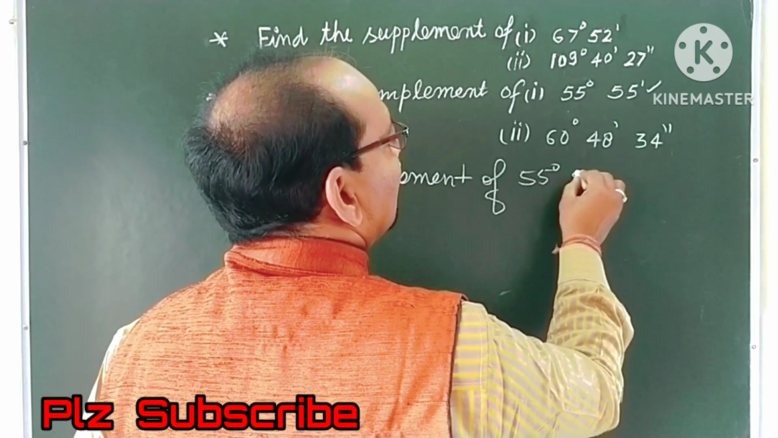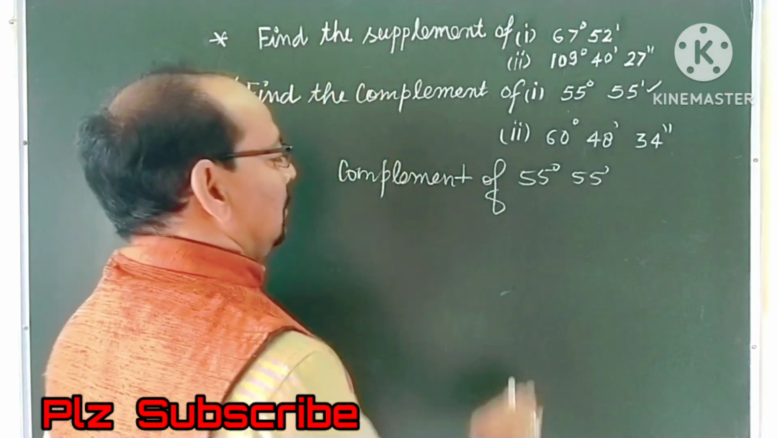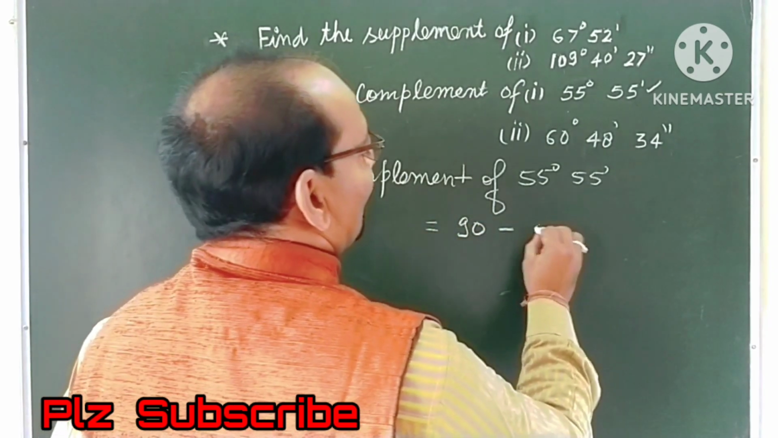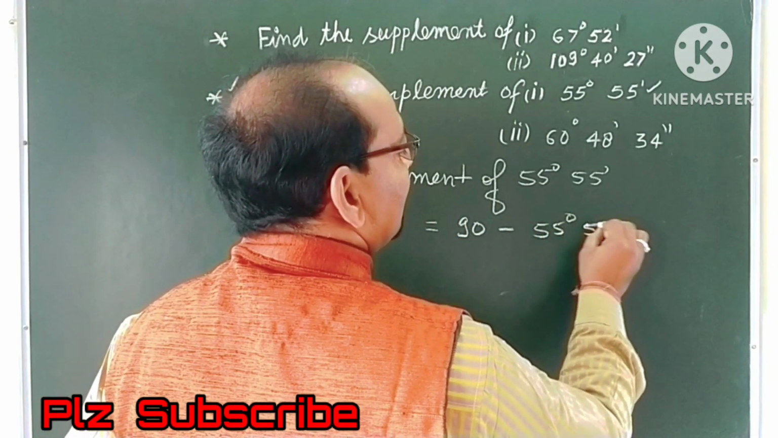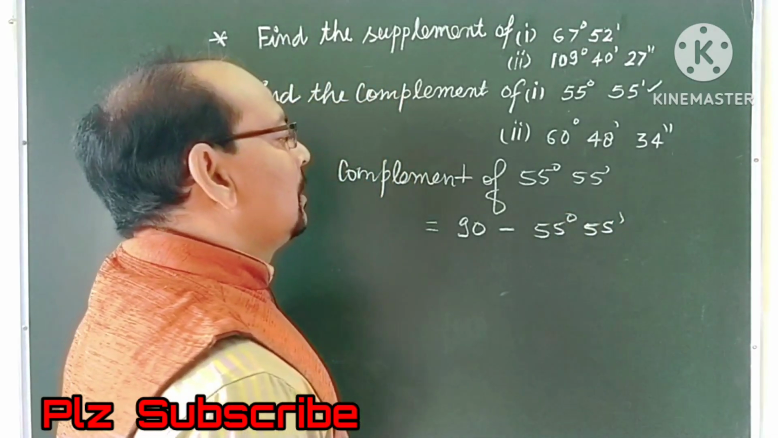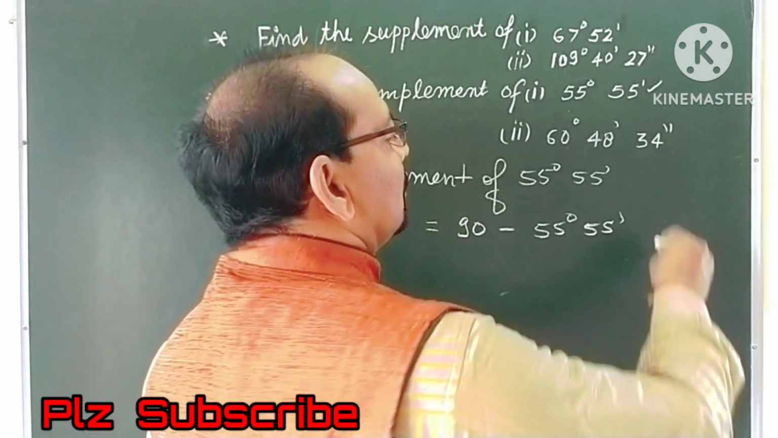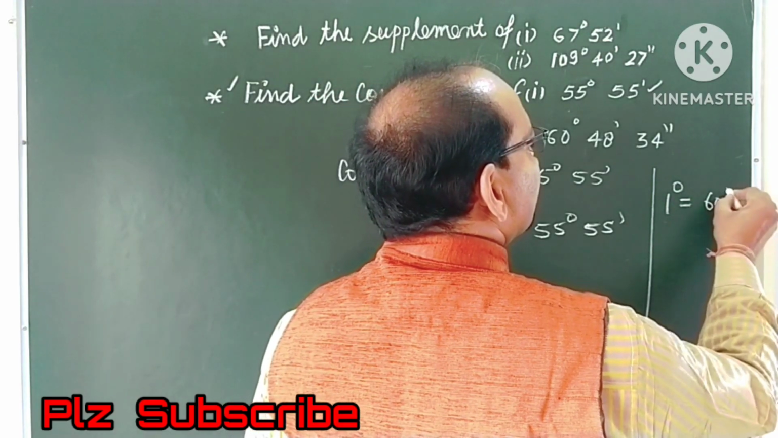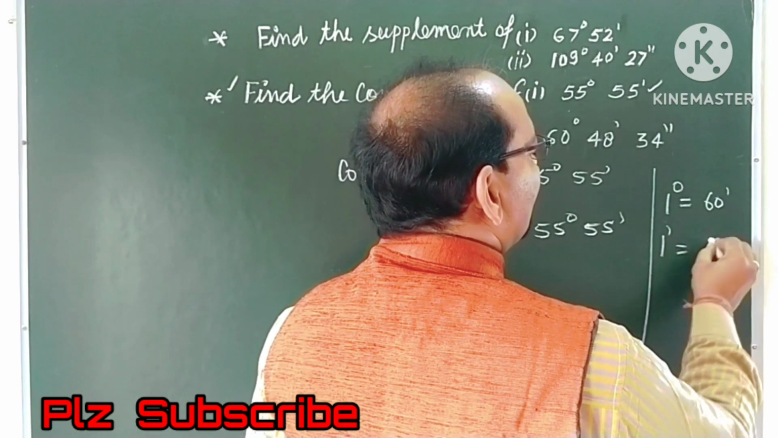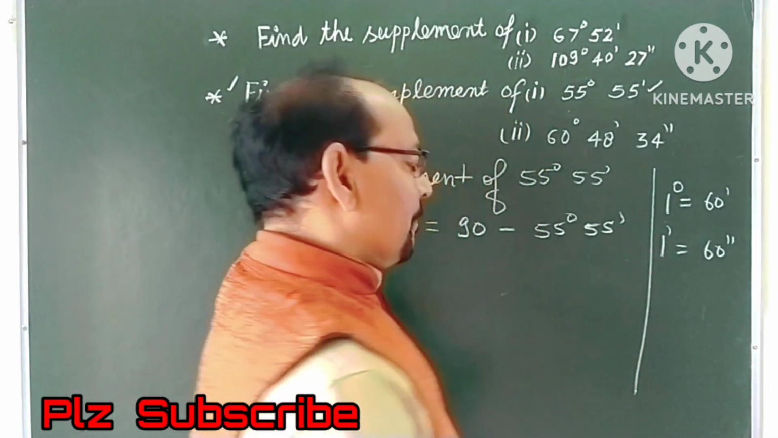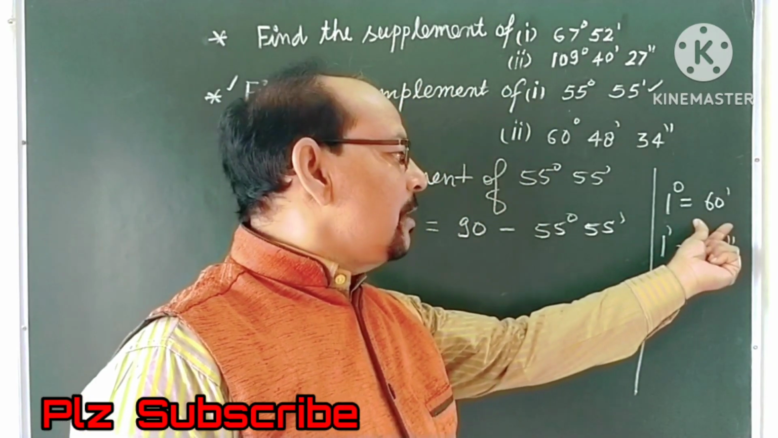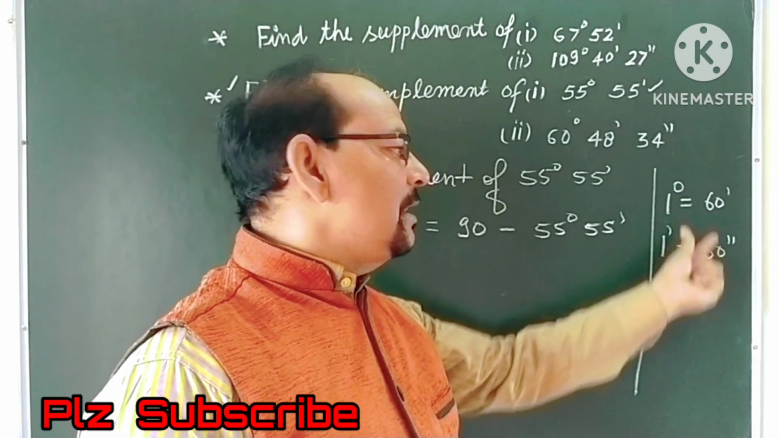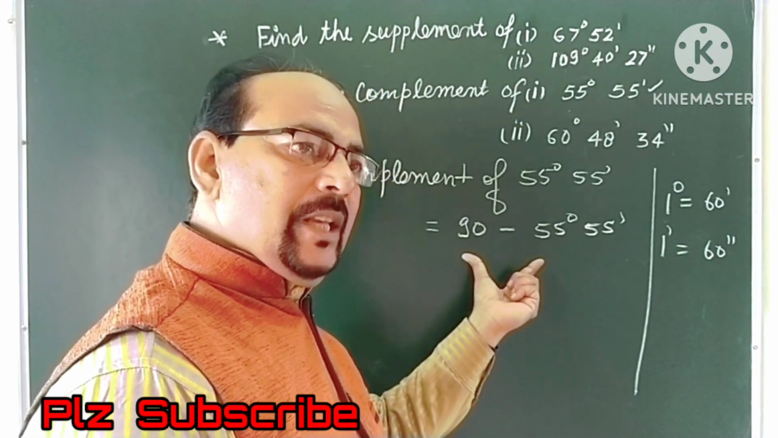(55° 55 minutes) is equal to 90 minus 55° 55 minutes. Here minutes are given. We know that 1 degree equal to 60 minutes and 1 minute equal to 60 seconds. With the help of this scale, we can find the value of this.